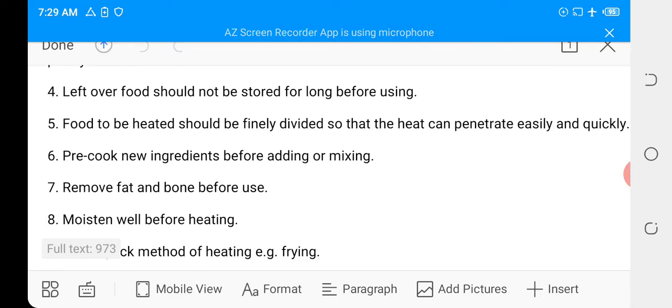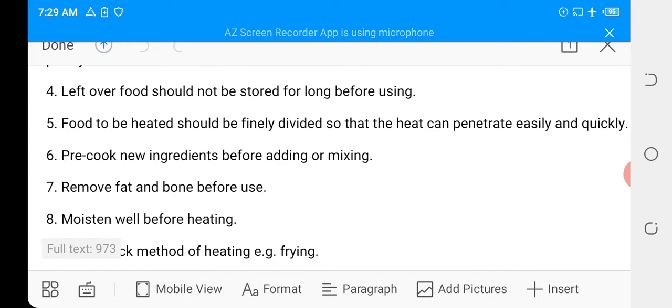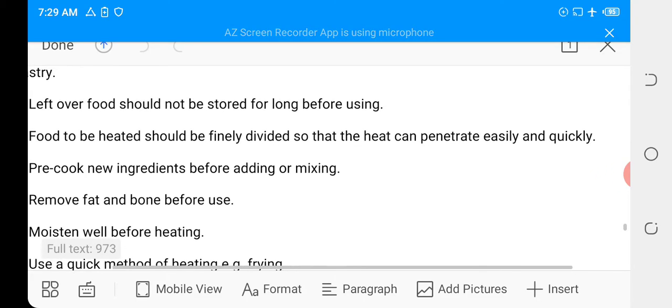5. Food to be heated should be finely divided so that the heat can penetrate easily and quickly. Okay? When you scoop out your leftover meal and you want to reheat it, you should separate it so that the heat penetration goes easily and very quickly. This is just to avoid the loss of further nutrients in the food.